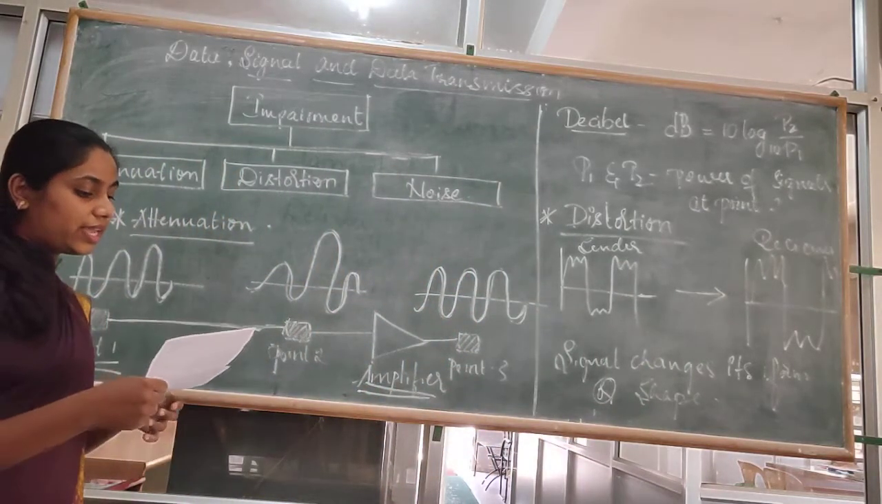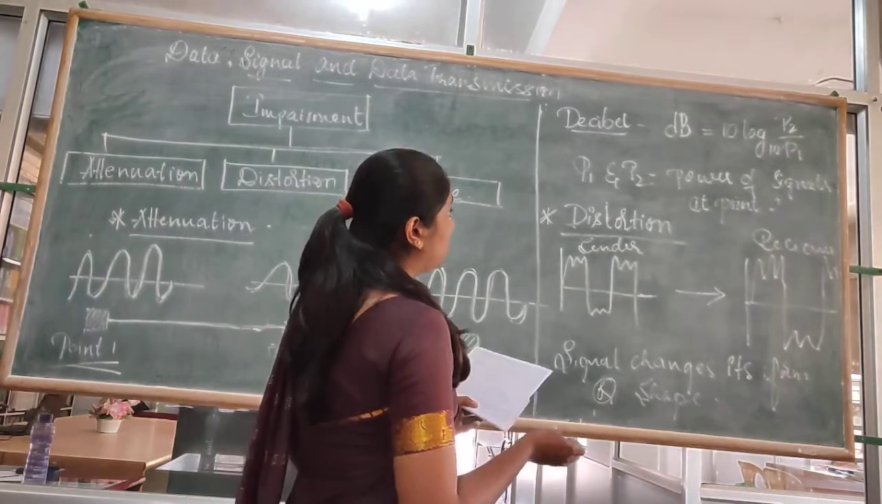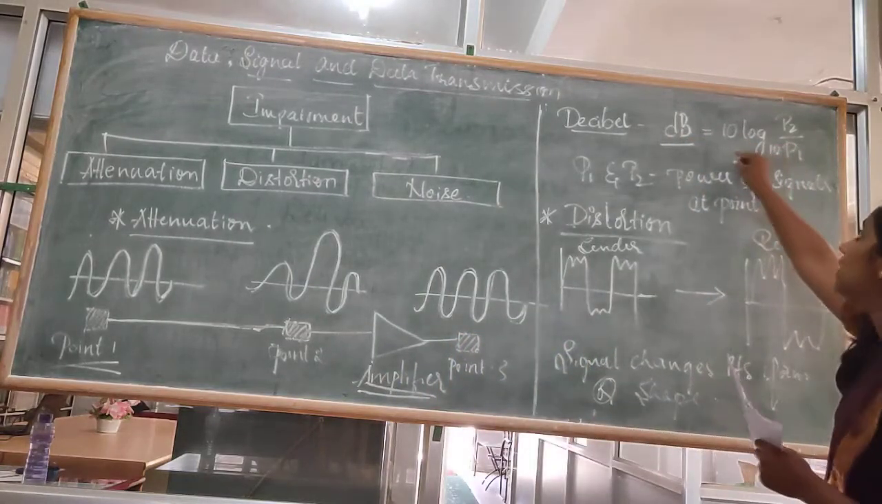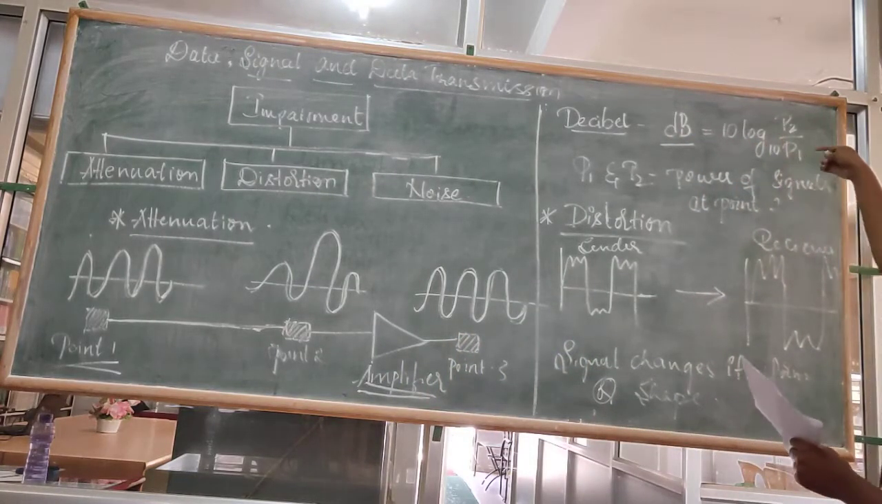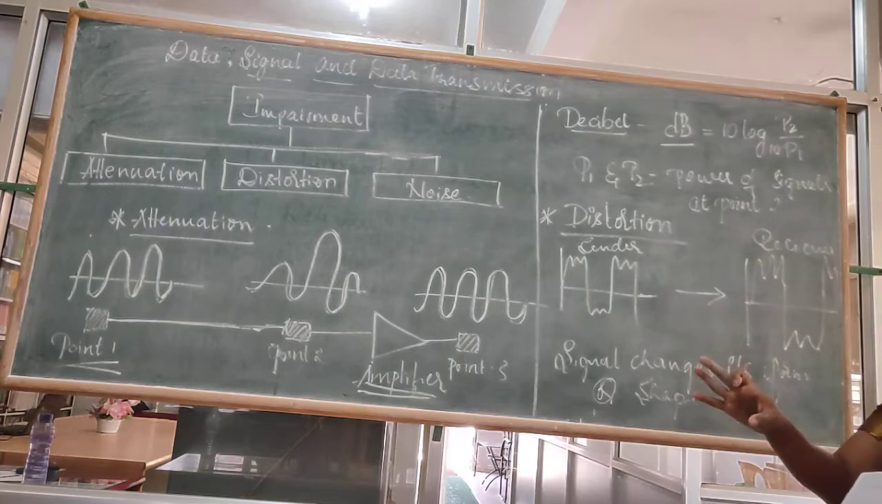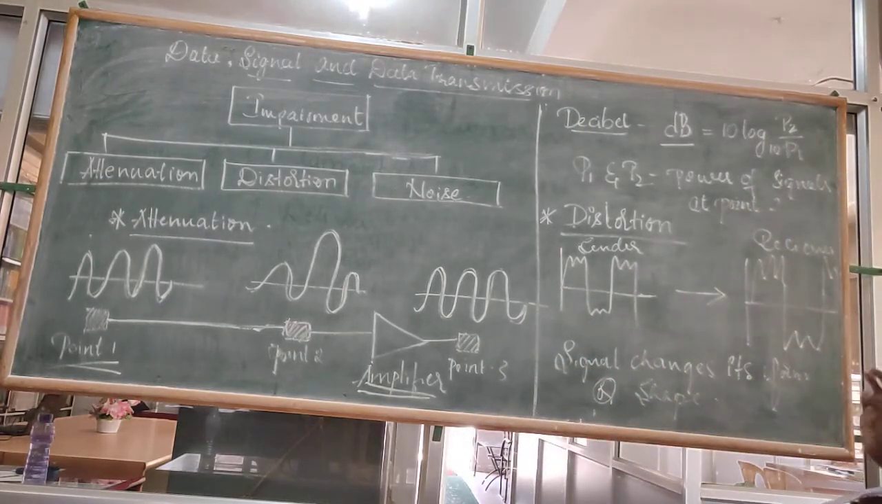This is given by a value, that is dB equal to 10 log base 10 of P1 by P2. What are P1 and P2? They are the power of the signals at point 1 and point 2. So this is about the decibel.